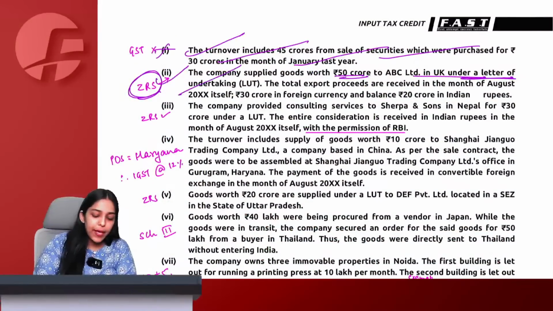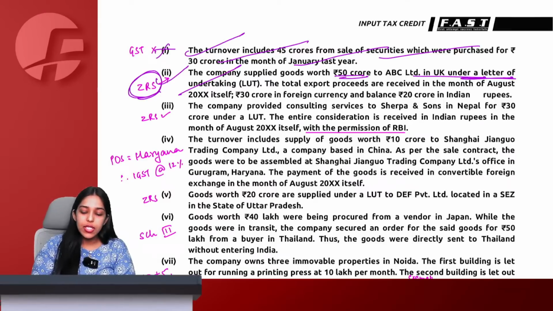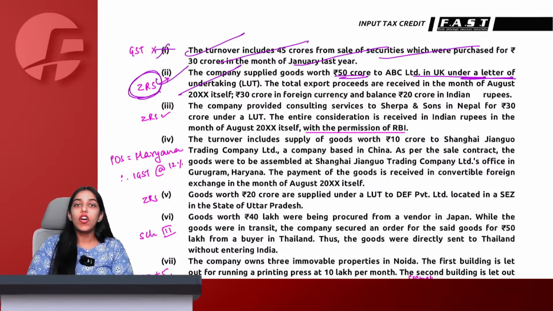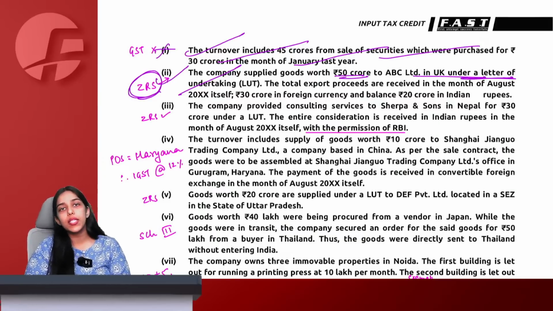Got it. Next point, the company provided consulting services to Sherpa in Nepal for 30 crore. Entire consideration is received in INR in the month of August with the permission of RBI. If RBI has permitted us to receive INR, it is okay. For services, payment should be received as a consideration.